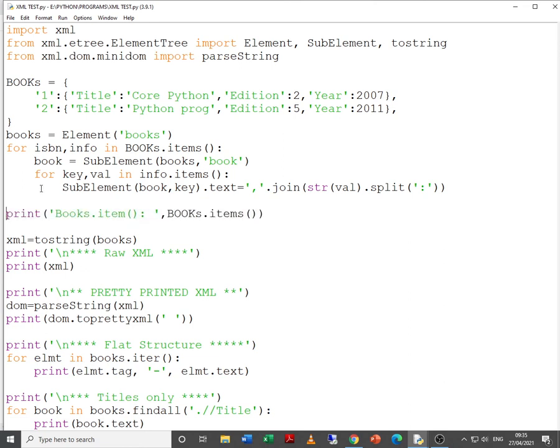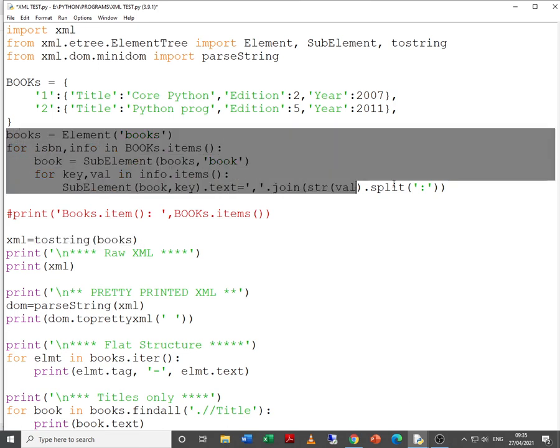Now I can put this into comment. XML, again it's a variable, is equal to toString books. What we were doing in books, we were parsing the entire dictionary actually, and we were arranging it in the form of parent tag and child tag. Here because there are two levels of nesting, we are using two levels of for loops. If more levels of nesting are there, then we have to use the loops accordingly.